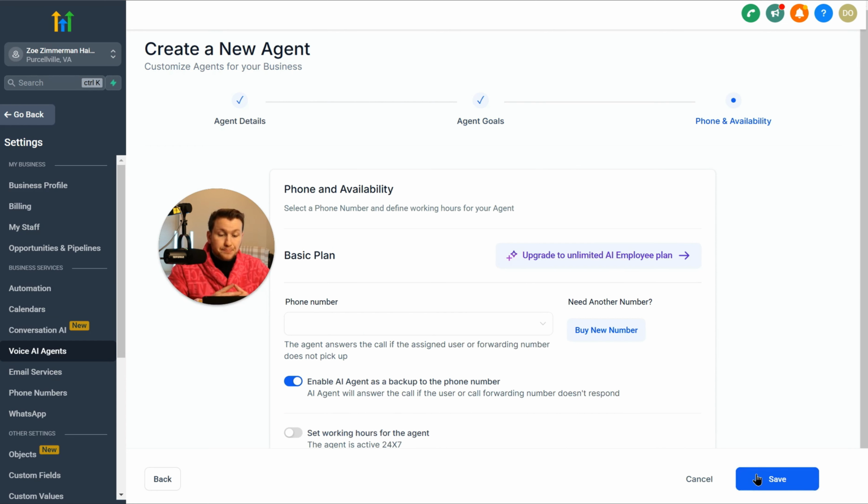So we pick this. This looks good. Again, we're going to go over advanced mode in a second, so just bear with me. Then we're going to click next. So now you basically have the ability to set up the phone number and pick whether you want to do AI employee.